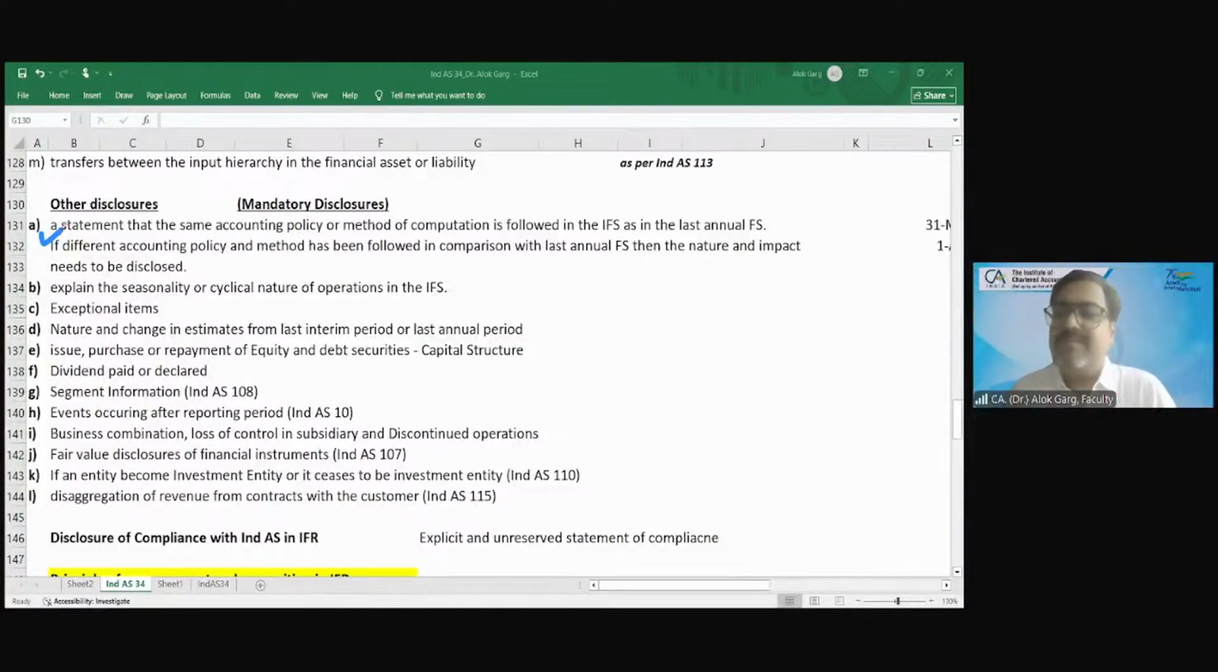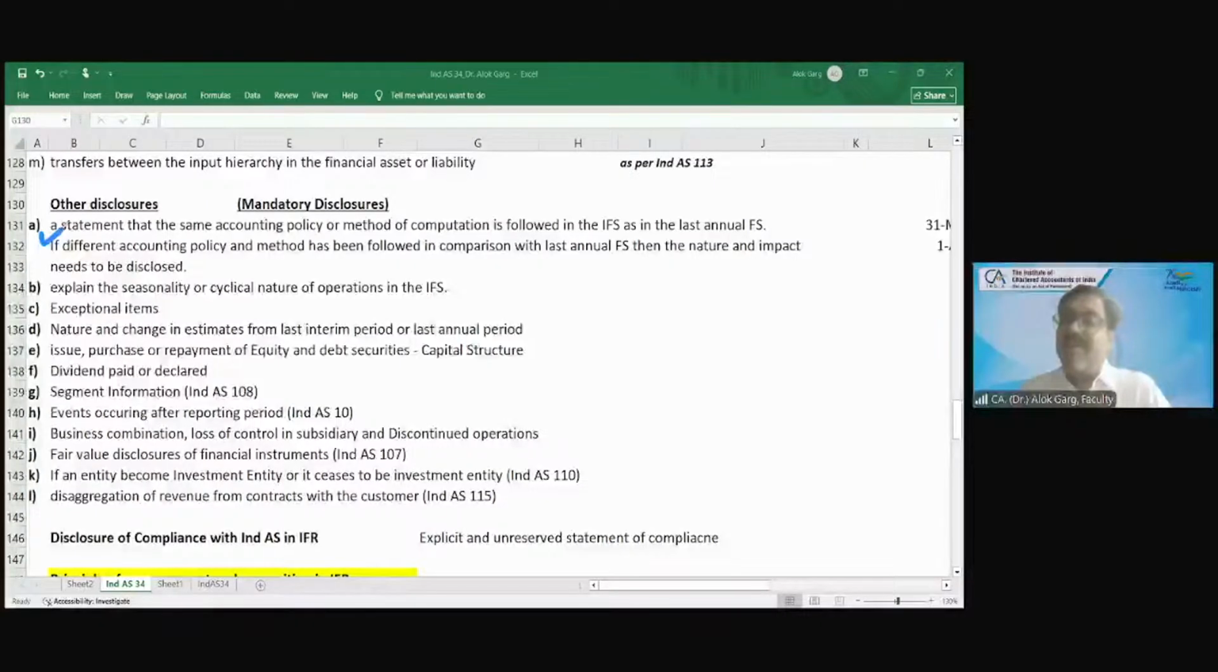Releases, yes. Friends, up to 31st March 2019, Ind AS 17 was applicable, which is no more applicable now. From 1st April 2019, Ind AS 116 becomes applicable. So the standard says that you need to just provide a statement that the same accounting policy or method of computation is followed as was followed in the last annual audited financial statement.